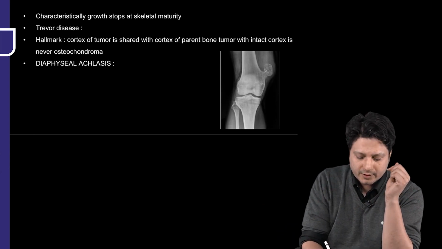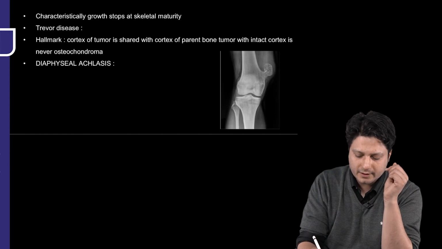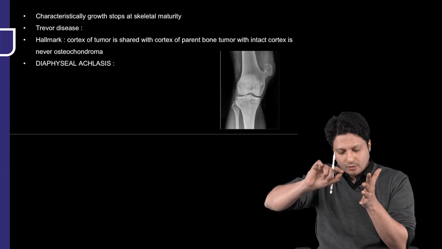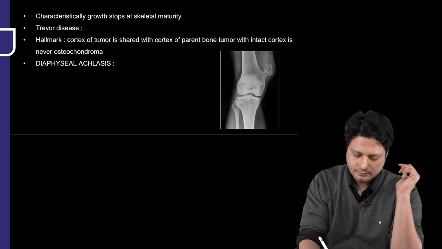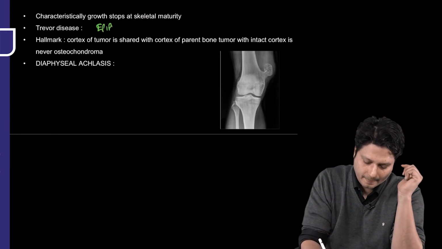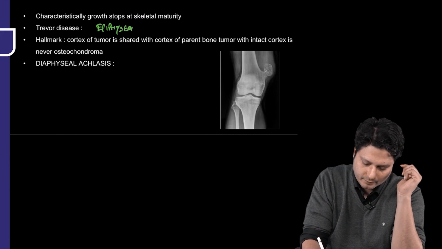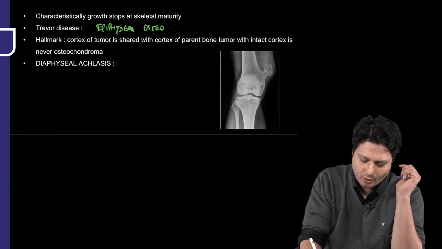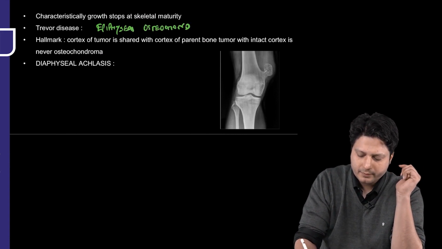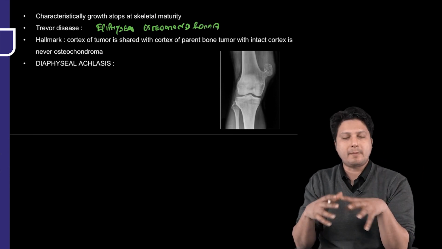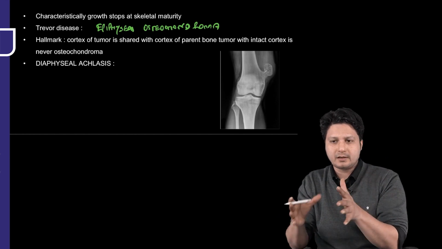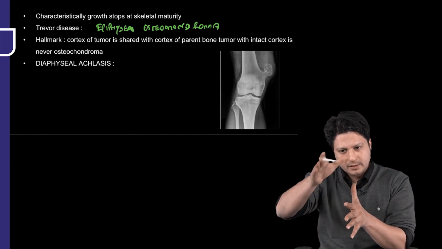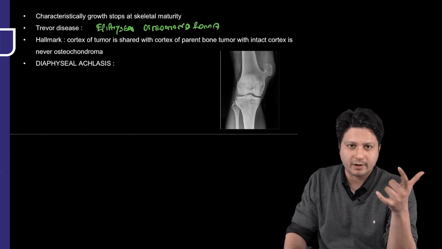Next is, what is Trevor disease? Now, Trevor disease is when the osteochondroma is originating from the epiphysis. So, epiphyseal osteochondroma, because osteochondroma is originating from, or is a metaphyseal tumor, but in some rare incidences where the osteochondroma is taking origin from the epiphysis, then it would be called Trevor disease.